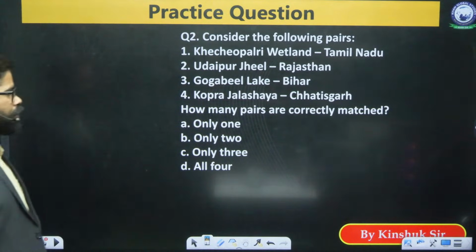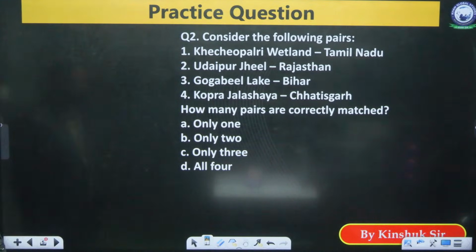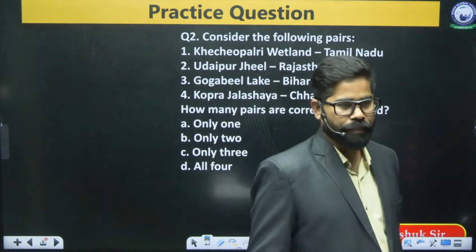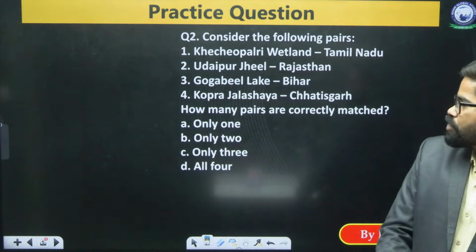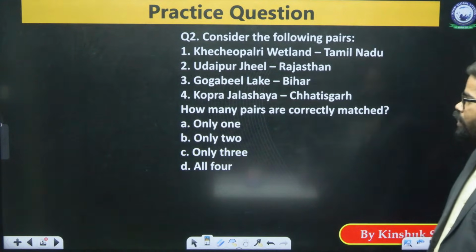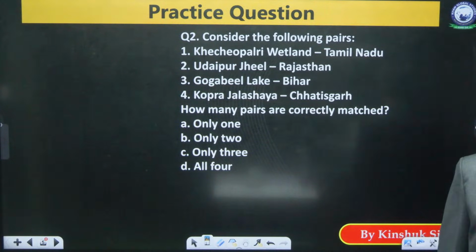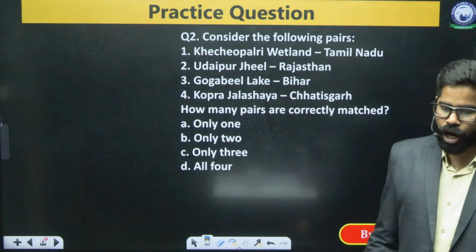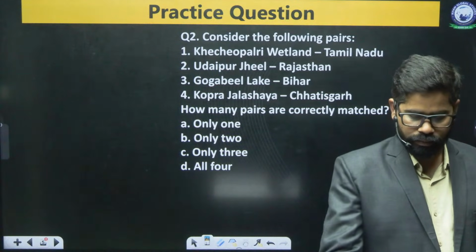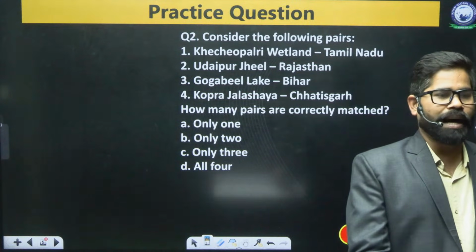We have Thechopalari wetland, Tamil Nadu; Udaipur Jheel, Rajasthan; Gogabil Lake, Bihar; and Kopra Jalashay, Chhattisgarh. So question number 2: how many of them are correctly matched?